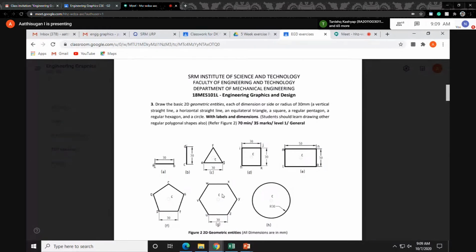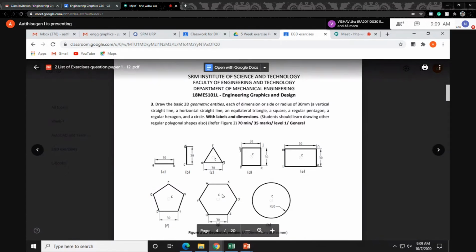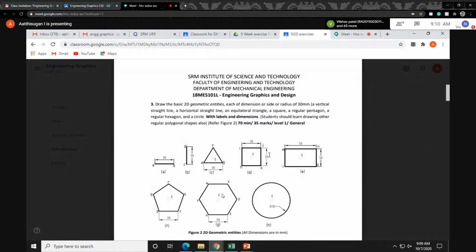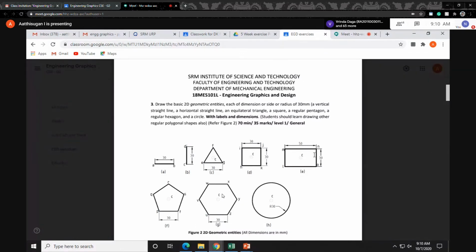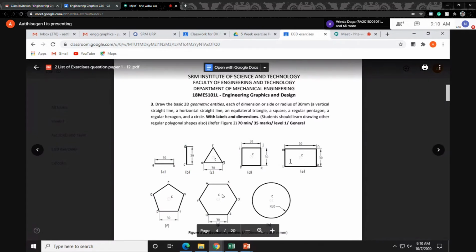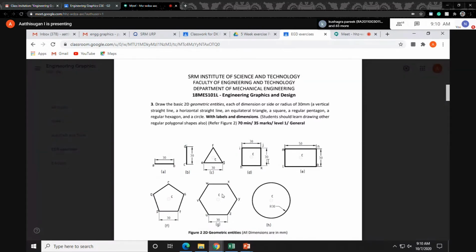So here A B. Like this you have to give for a 30 mm line, then vertically you can give 30 mm. Then you have to draw a triangle of side 30 mm; similarly, you can use the polygon option. A square also you can draw with the help of the line command or else the polygon option, side of 30 mm. Then for the rectangle, the height is 30 and the length you can take as 50 mm. You can draw it with the direct rectangle option or else using the polygon or line option. So for these two shapes there are many methods, the line option or else the polygon option.